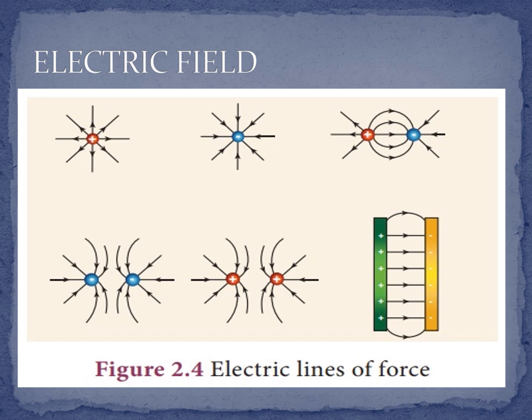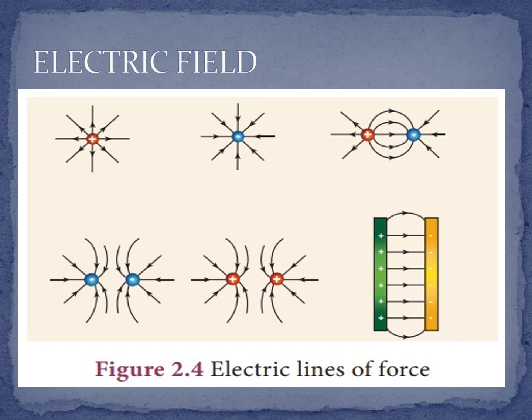Electric lines of force are imaginary lines. The strength of the electric field is represented by how close the field lines are to one another. For an isolated positive charge, the electric lines of force are radially outwards. See the first one.